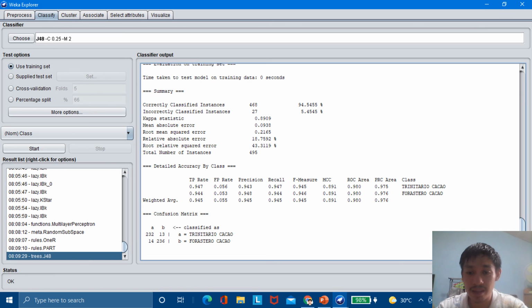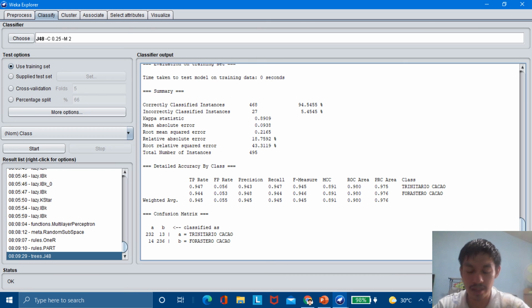What's next to the 98% is the 94% from J48. So this is the second best classifier, the J48, because it also has high correct instances and high accuracy.